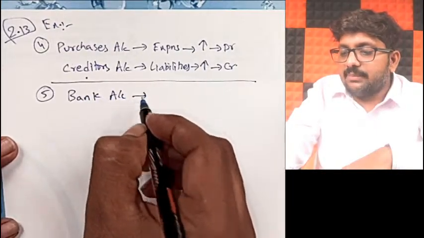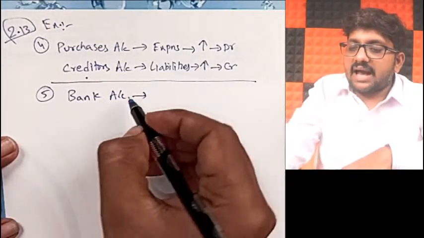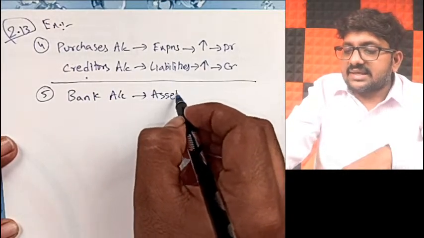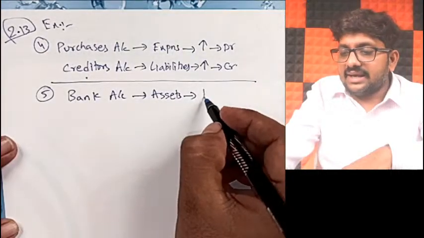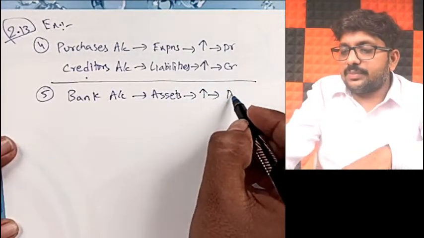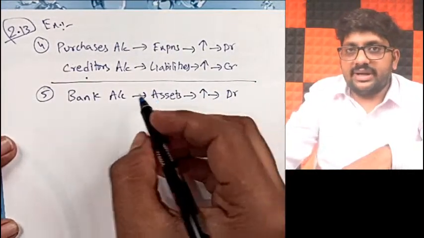So bank account will be affected, correct? Bank account is a part of assets. When you receive a check, obviously your bank balance will increase. Assets increase, what should you be doing? Debit. So bank account should be debited.